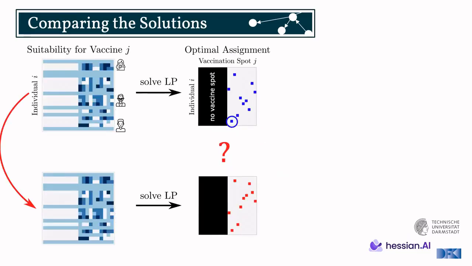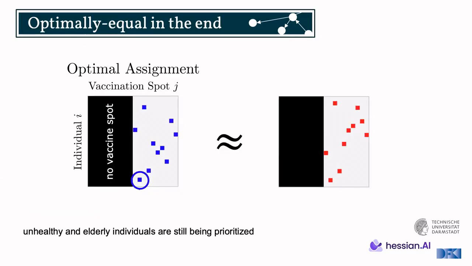Now we have to compare the solutions. Again, as for the original one, we can just solve our LP and get a matching. This time you can see that we have these red squares, which have the same meaning as the blue squares. They're just red to indicate that this is the altered solution. And it's a different matching. Different individuals have been matched to different vaccination spots. However, as I've been hinting, the optimal assignment is still optimally equal in the end. On the right-hand side, even though we have altered the problem, the unhealthy and elderly individuals are still being prioritized. So now you might ask, well, okay, we changed it somehow, but the meaning is still there.